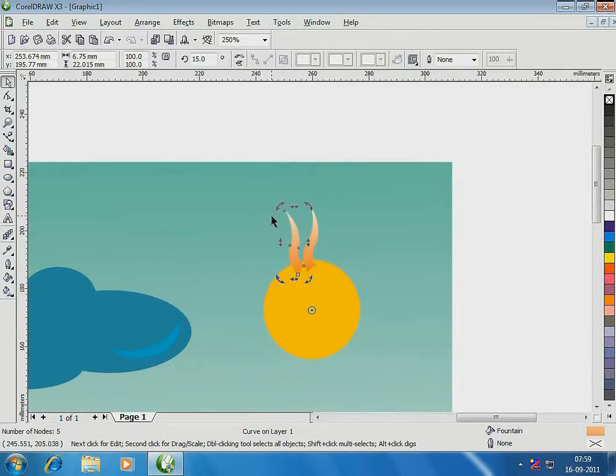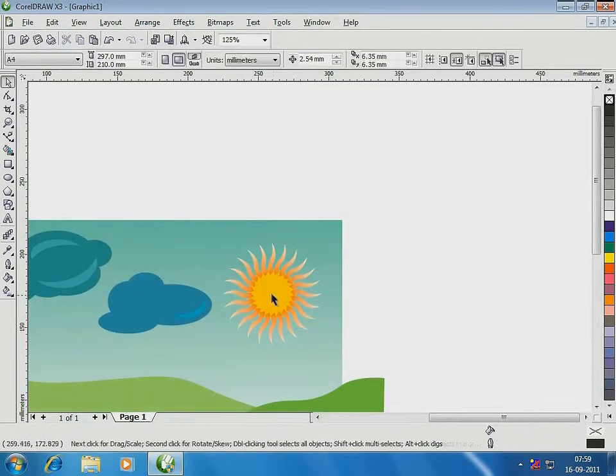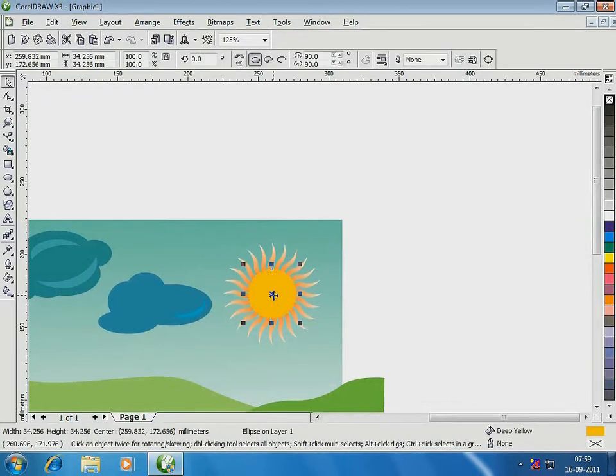Rotate the rays by 15 degrees and simultaneously right-click to duplicate it. Now just press Ctrl R to repeat the rays around the sun. To push the rays behind the sun, I select the sun and bring it forward with the help of Shift plus Page Up keys. The sun is ready, but it needs some resizing to make it proportionate to the picture.